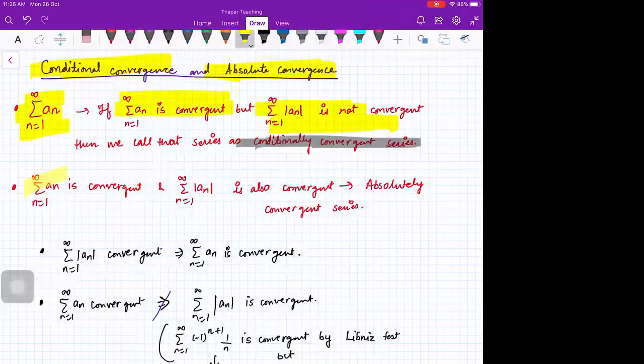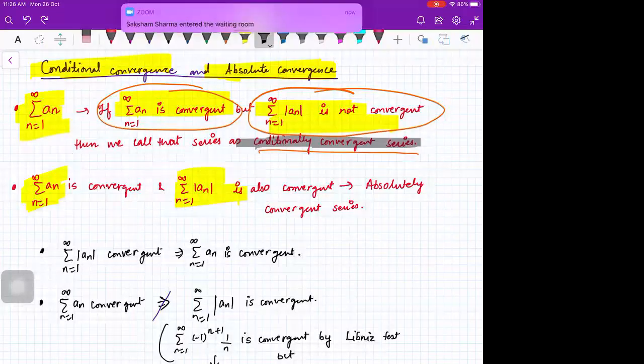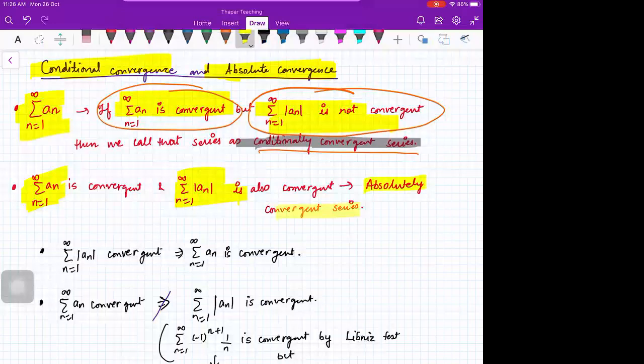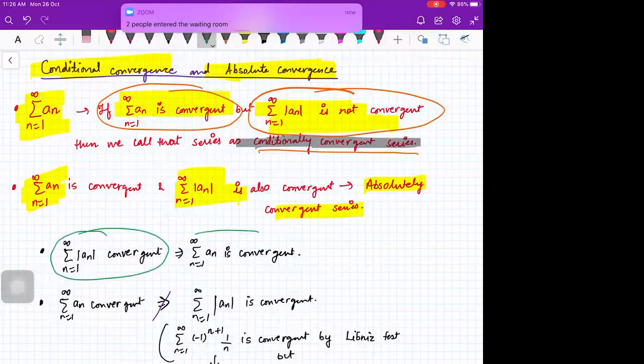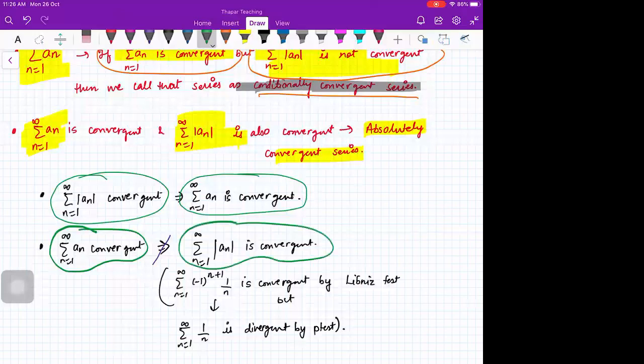If sigma an is convergent, but its mod is not convergent, you call it as conditionally convergent series. If the series itself is convergent and its mod is also convergent, then you call it as absolutely convergent series. Okay. So we also saw whenever the modulus series is convergent, it implies the series itself is convergent, but vice versa is not true. It means that if the series itself is convergent, its modulus series may not be convergent. So this is the example which we had discussed in the last class.